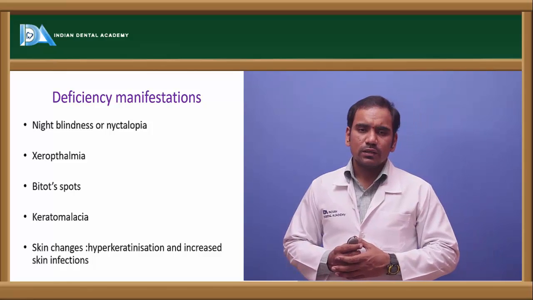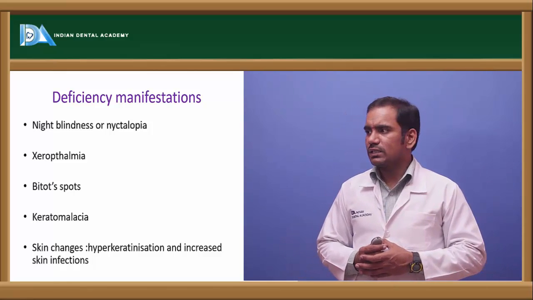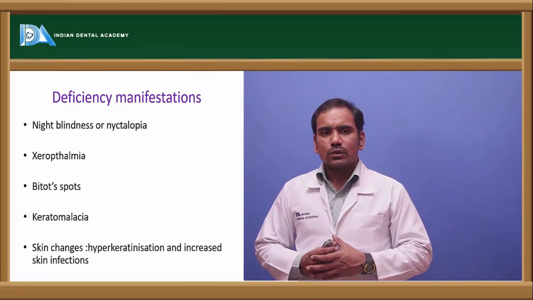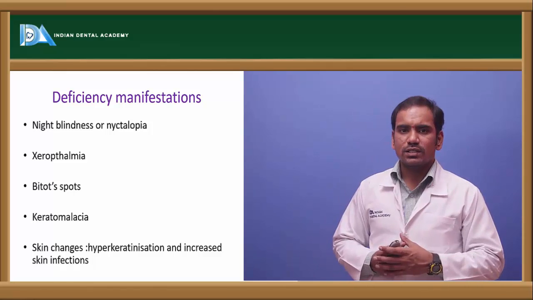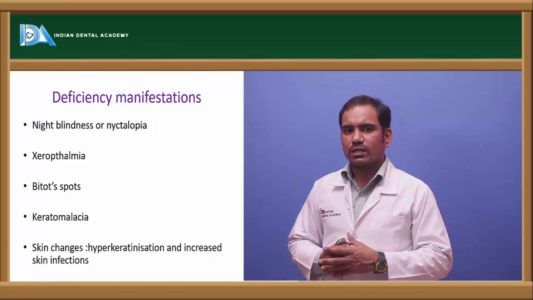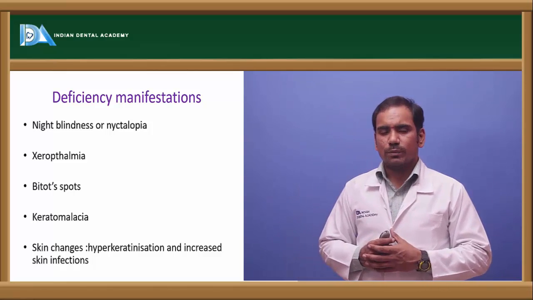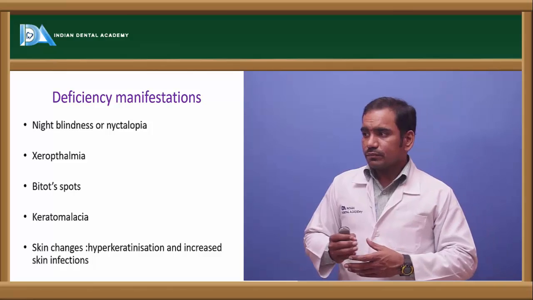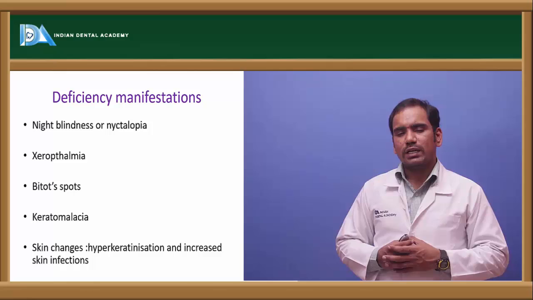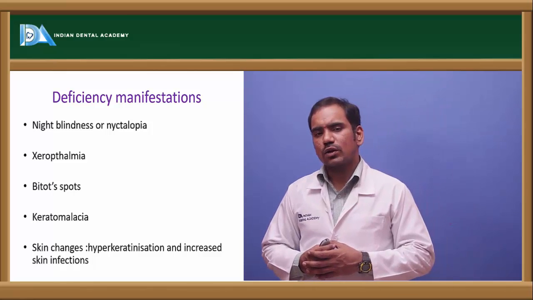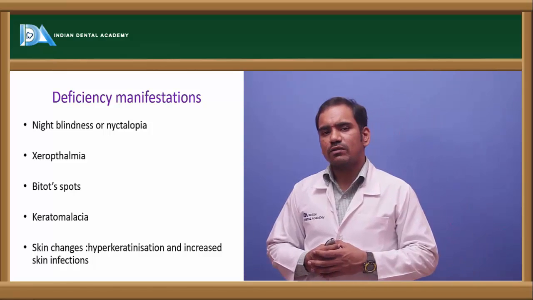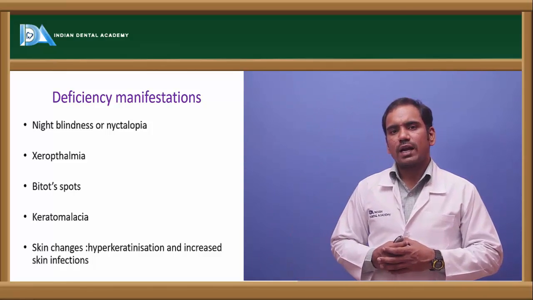And apart from that, the other important condition in vitamin A deficiency is xerophthalmia. Xerophthalmia is a dryness of the conjunctiva. So vitamin A deficiency leads to dryness of conjunctiva, which is called xerophthalmia. When it is not treated, it leads to a condition called keratomalacia. Both night blindness and xerophthalmia can be reversible when you treat, but when not treated, it leads to irreversible damage called keratomalacia.